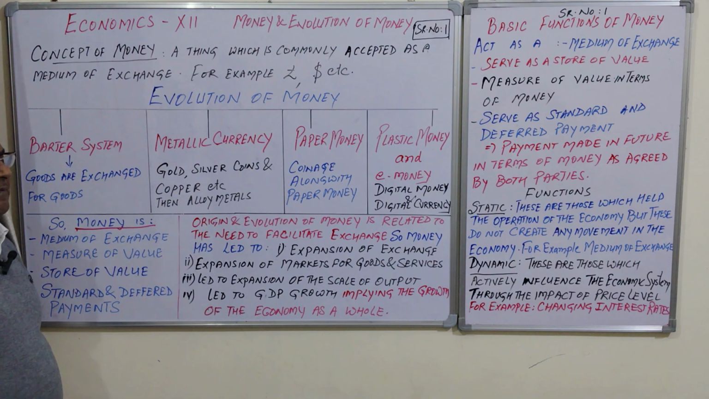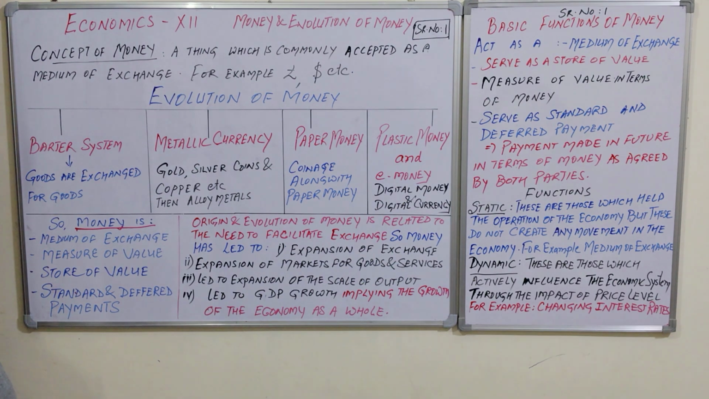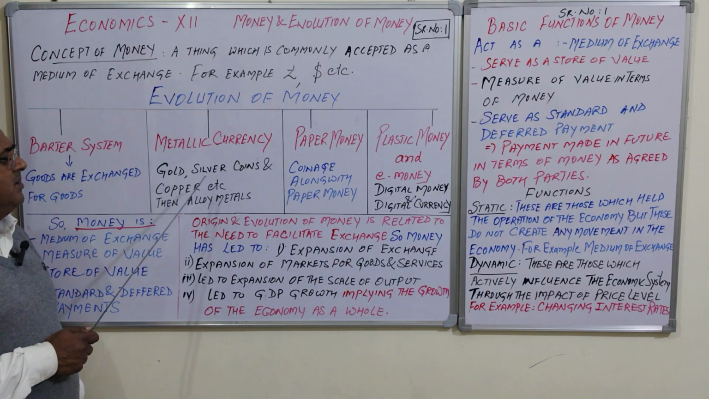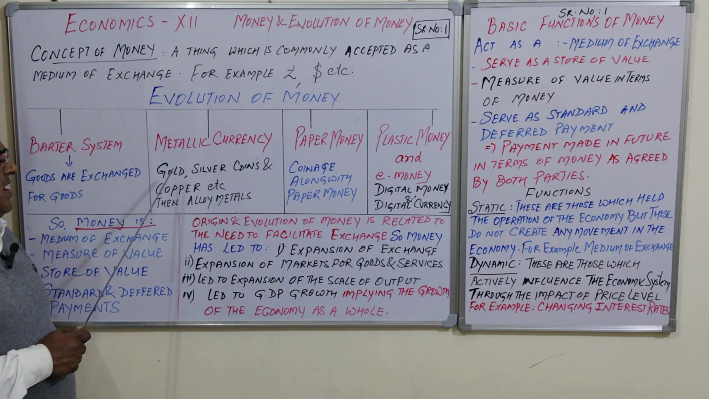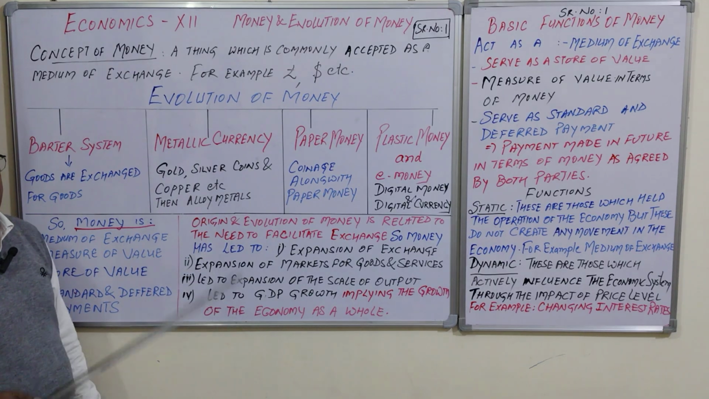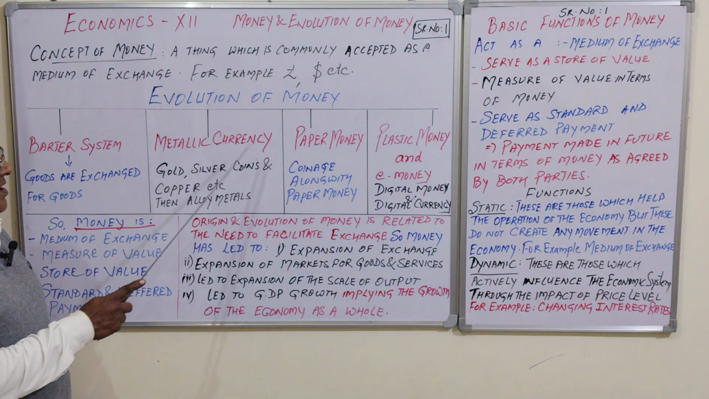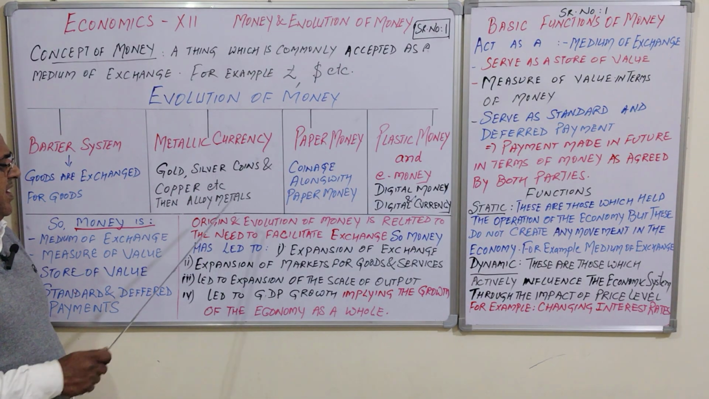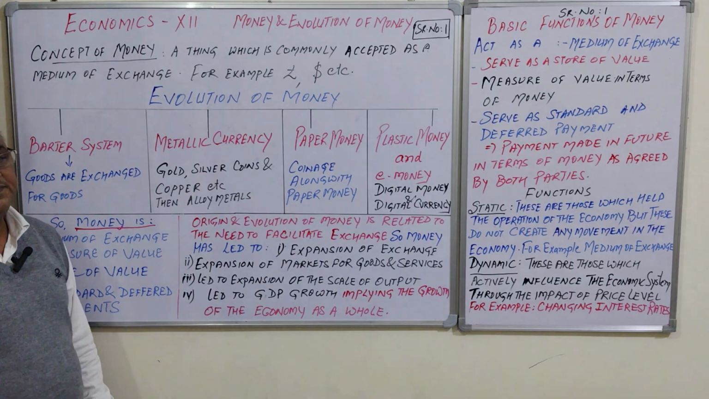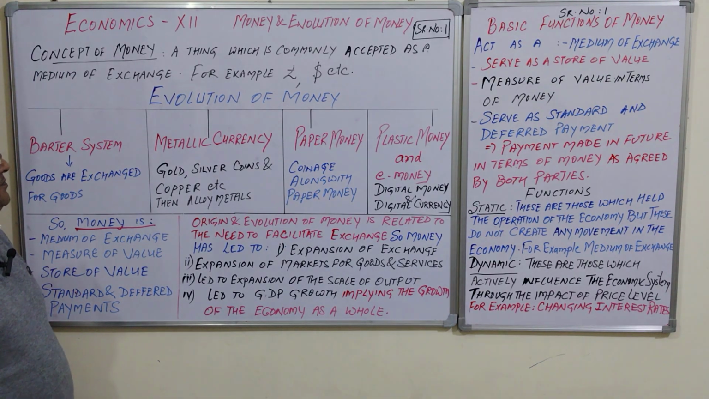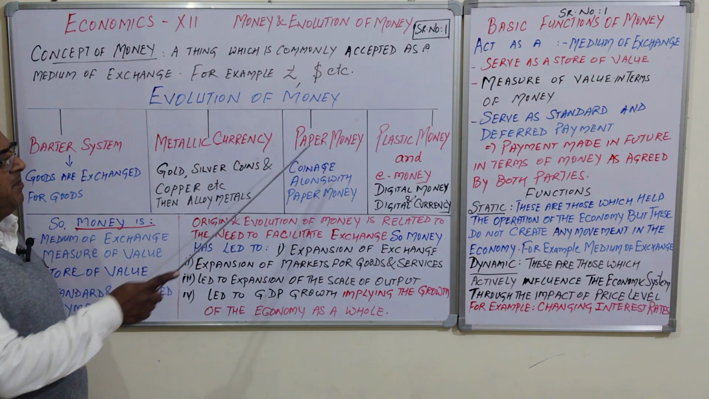Then metallic currency, as soon as growth occurs, trade occurs, little kings are also using metal in place of bravery, whatever reward they are giving. So metallic currency, gold, silver, coin, copper, etc. Then alloy metals. After that, paper money.